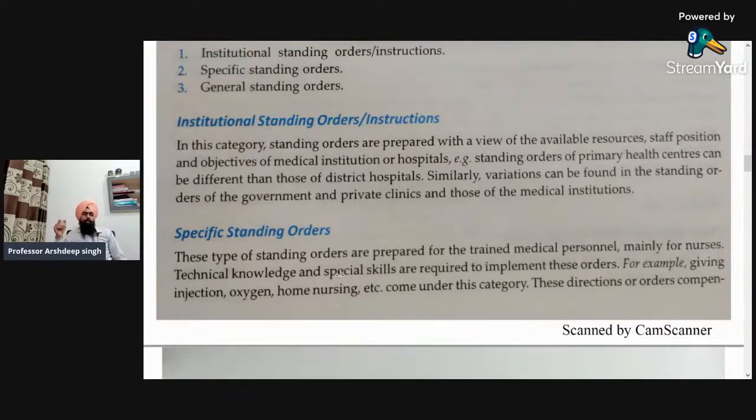Okay, next, the second one is the specific standing order. So what are specific standing orders?